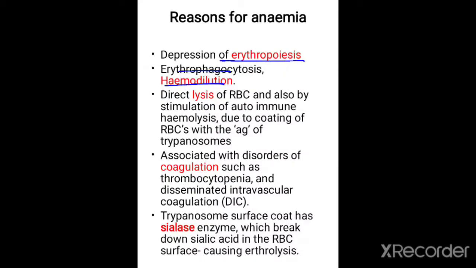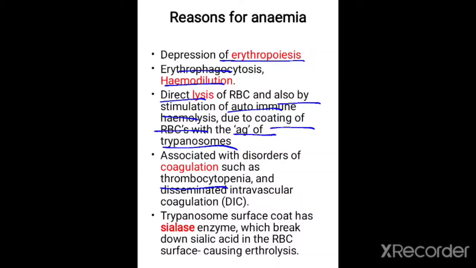And the next is direct lysis of the RBC, and lysis of RBC can also occur by stimulation of autoimmune hemolysis. This is due to coating of the RBCs with the antigens of trypanosomes. Whenever these trypanosomes coat the RBCs, there is a high chance of hemolysis of those coated RBCs, and this is also a reason for the anemia. And conditions like thrombocytopenia also contribute to the anemia.